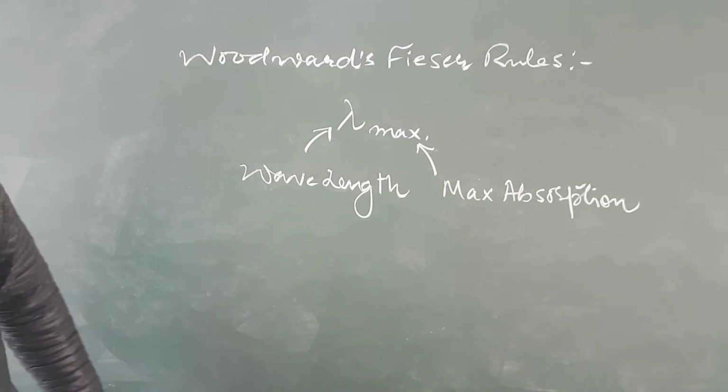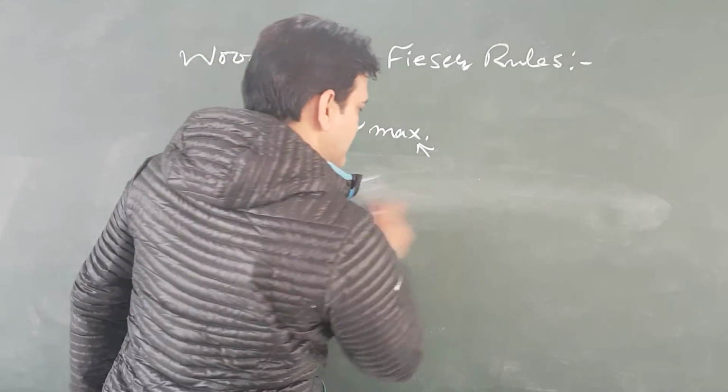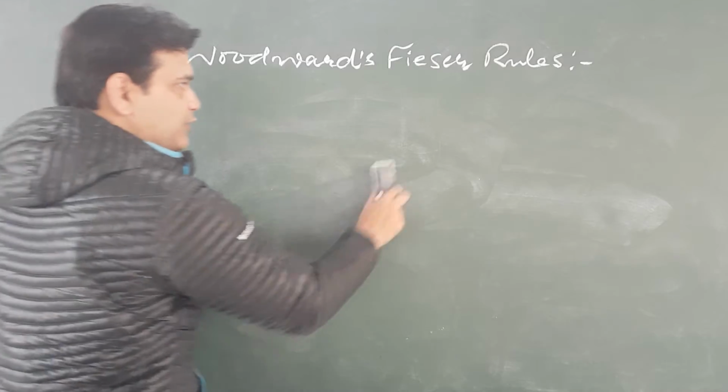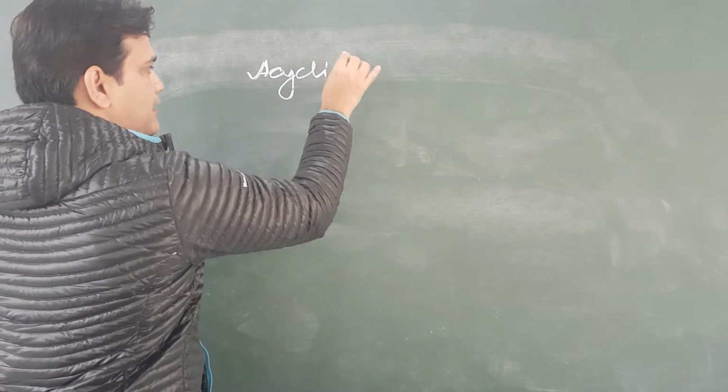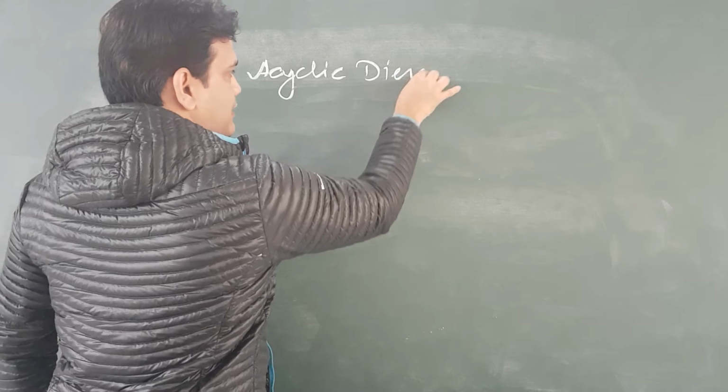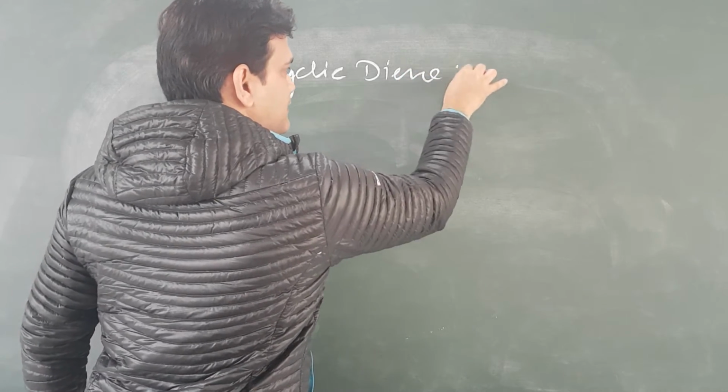Now let us calculate lambda maximum value for acyclic dienes.